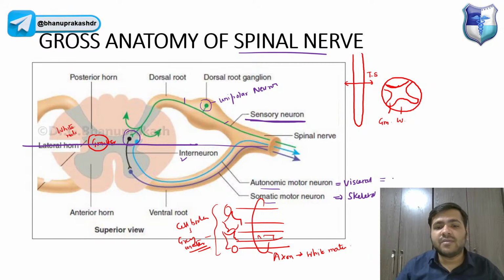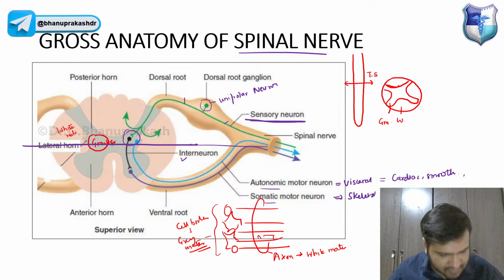And this visceral is nothing but the cardiac muscles, the smooth muscles, right? In which we don't have any control, the smooth muscles, right? The cardiac muscles, right? So that is something you have to remember.